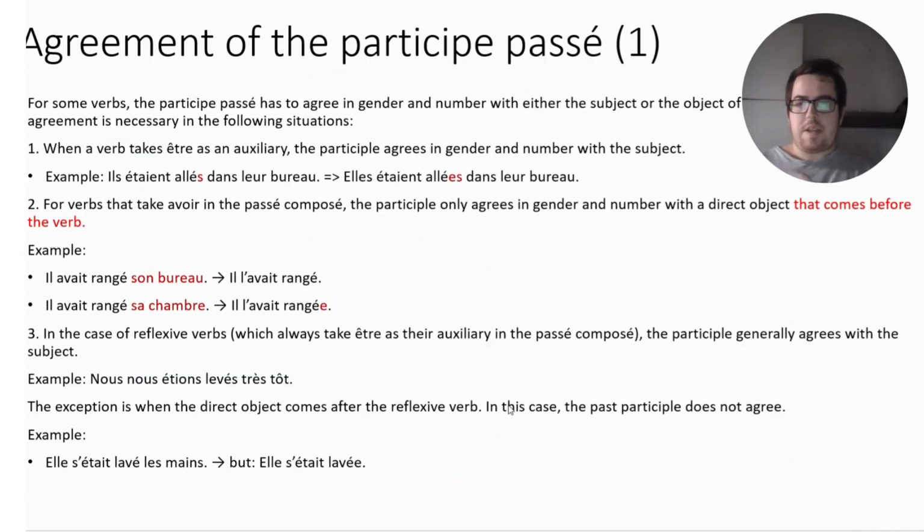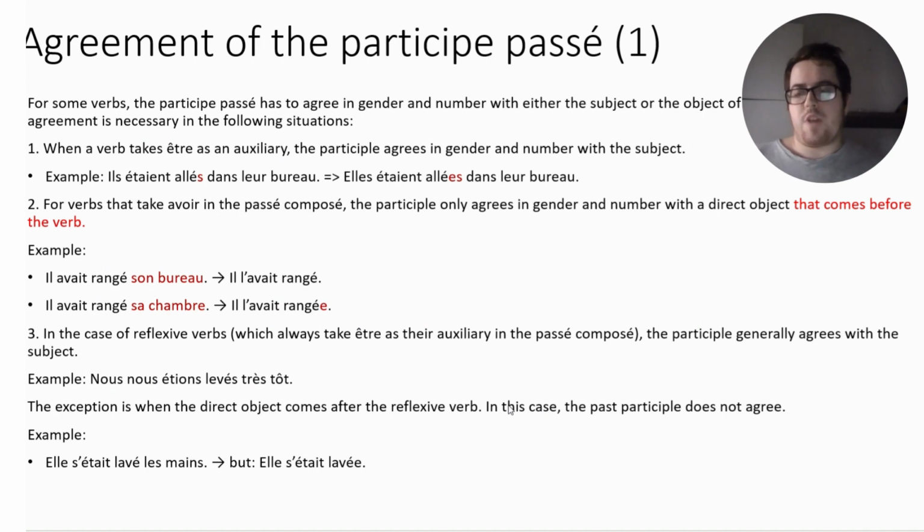Let's talk also about the agreement of the past participle. Again, I've discussed this in the passé composé lesson, but I'm also going to discuss it over here. For some verbs, the participe passé has to agree in gender and number with either the subject or the object of the sentence. This agreement is necessary in the following situations. First, when a verb takes être as an auxiliary, the participle agrees automatically in gender and number with the subject.